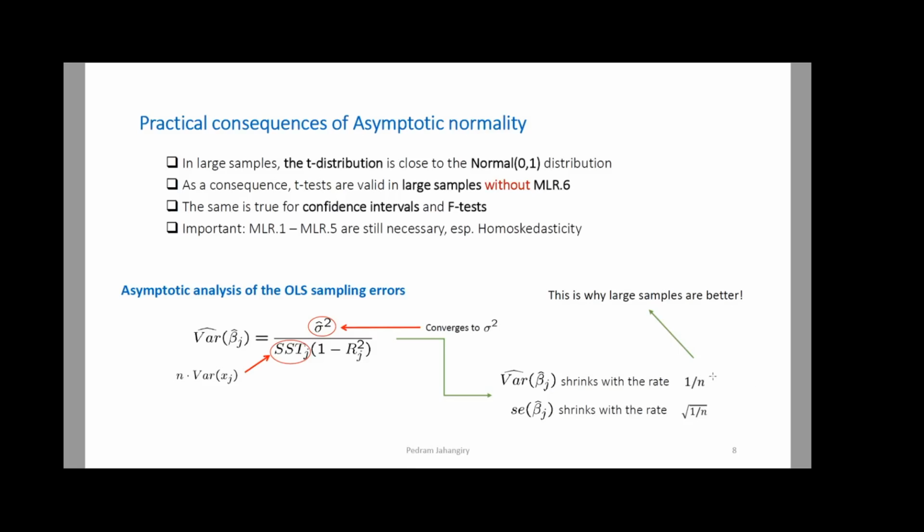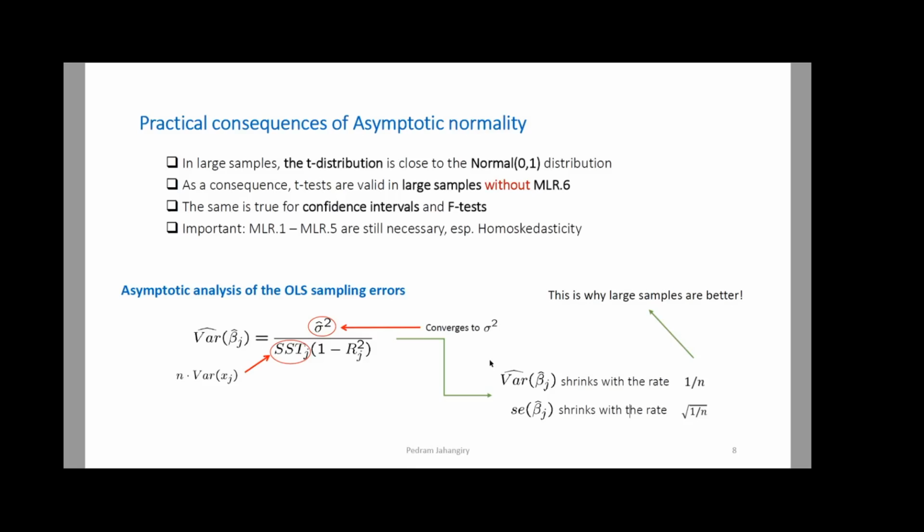I said that, okay, increase the sample size so much that the variance of beta hat J is going to decrease and decrease. This is very good news, because when I calculate the t-stat, this standard error shows up in the denominator, so the t-stat is going to increase, and that means that I can reject anything, because big t's are good. Okay, I can reject the null hypothesis. I can put any explanatory variable in the model, and I can throw millions of records of data into that model, and I can prove that the variable that I put there is relevant.